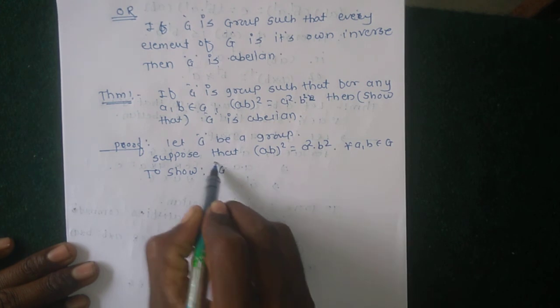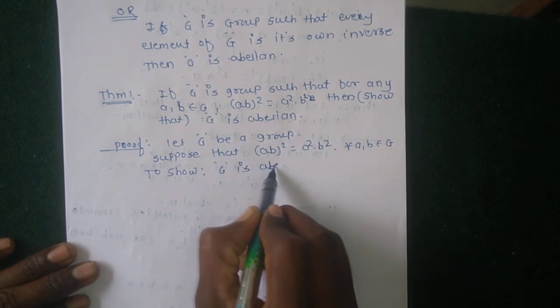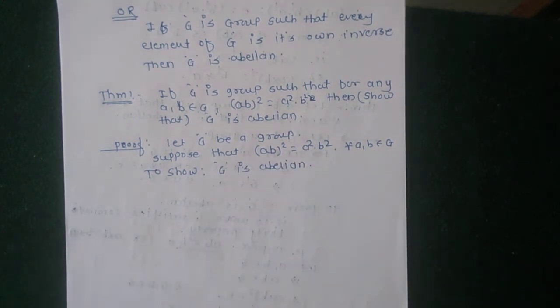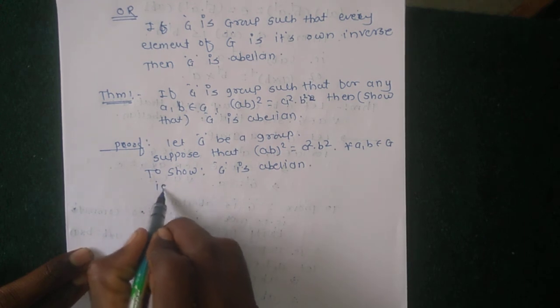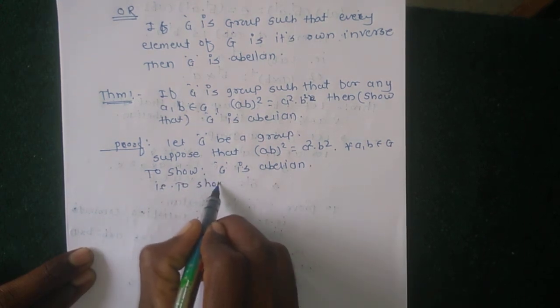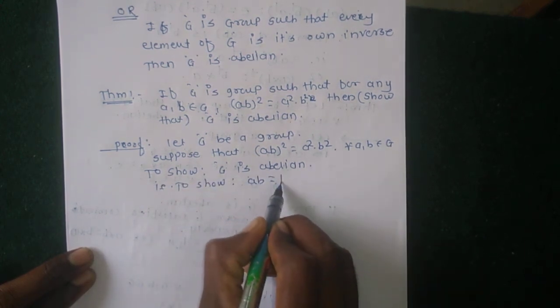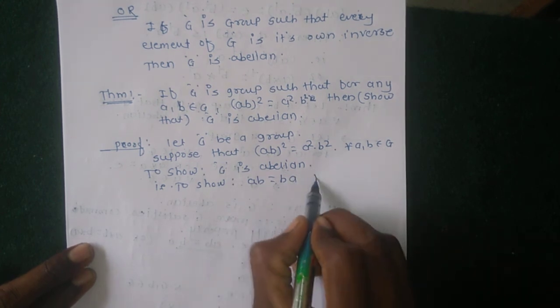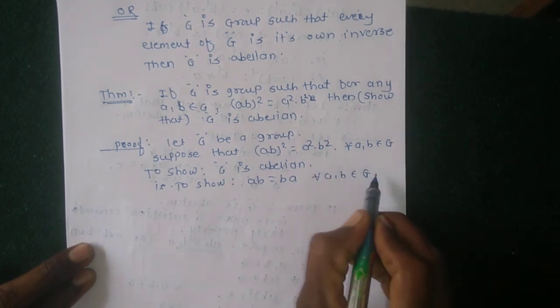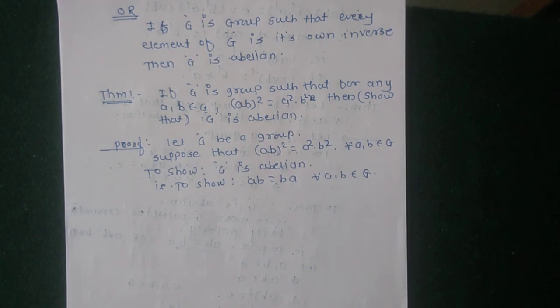To show G is abelian, that is to show that ab equal to ba for all a, b belonging to G, meaning all elements satisfy the commutative property of a group.